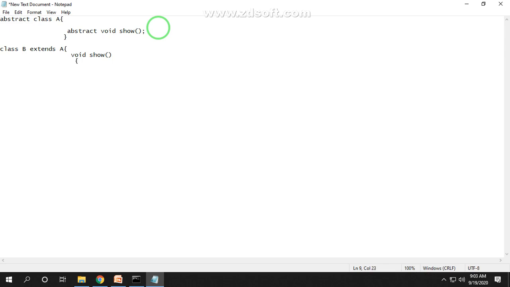Here give the message System.out.println("this is abstract method") and close it.